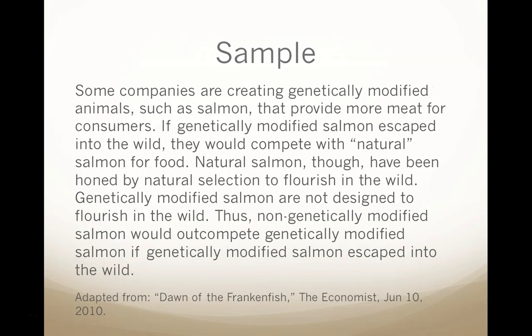Here's the sample. Some companies are creating genetically modified animals, such as salmon, that provide more meat for consumers. If genetically modified salmon escaped into the wild, they'd compete with natural salmon for food. Natural salmon, though, have been honed by natural selection to flourish in the wild. The genetically modified salmon are not designed to flourish in the wild. Thus, non-genetically modified salmon would outcompete genetically modified salmon if genetically modified salmon escaped into the wild.